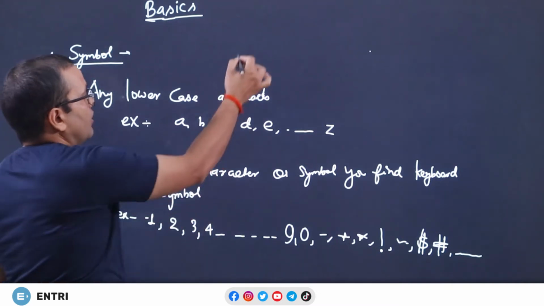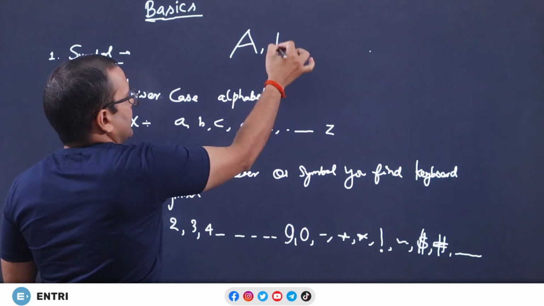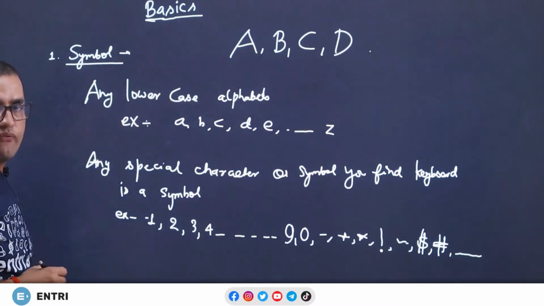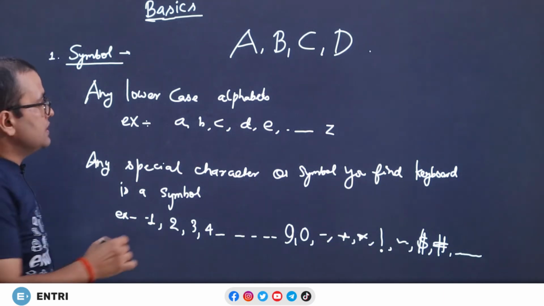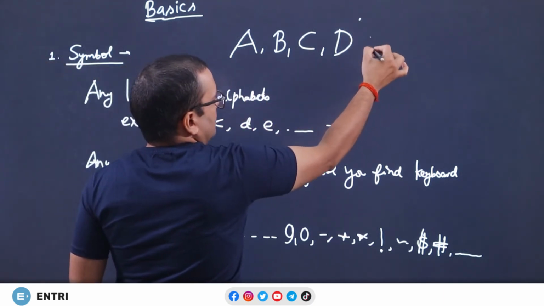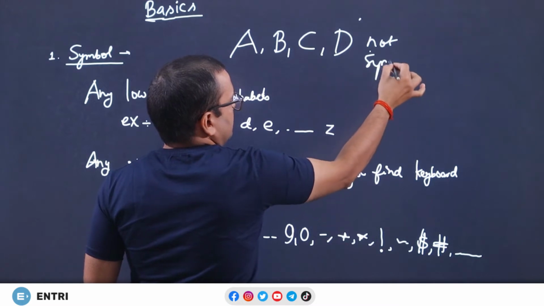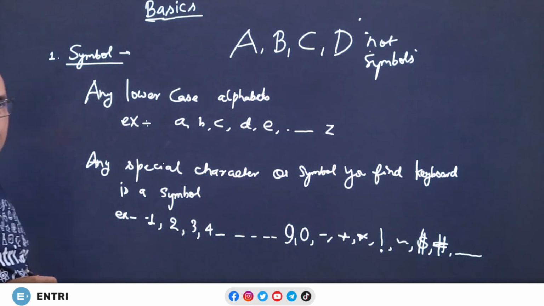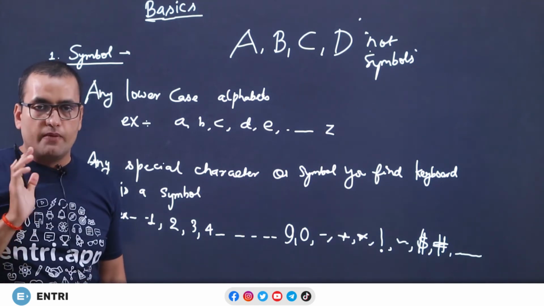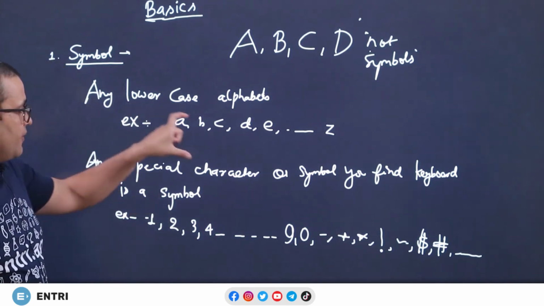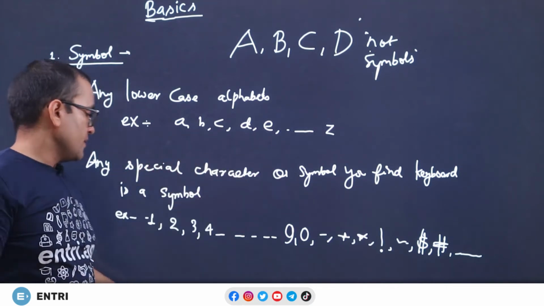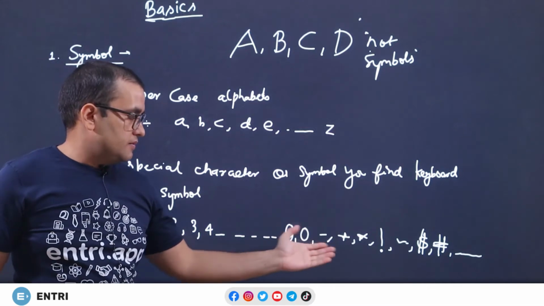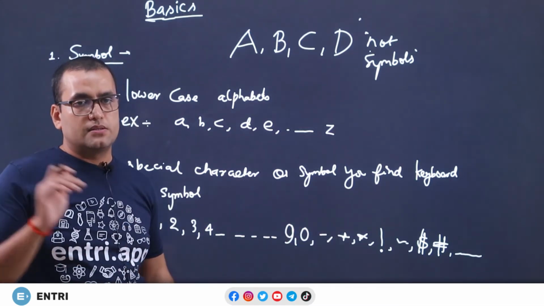Now, let us check what about capital alphabets like A, B, C, D, uppercase alphabets. These are known as variables, these are not symbols. So, uppercase alphabets are not symbols. So, what are symbols? Any lowercase alphabets a, b, c, d up to z, or any integer 1, 2 up to 9, 0, and any special characters, all these are symbols.